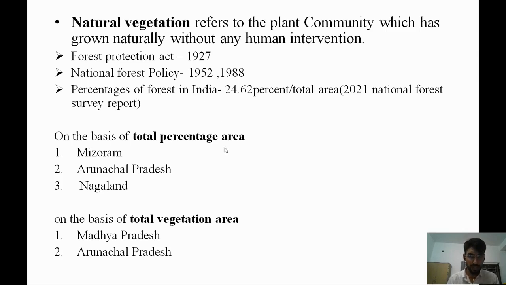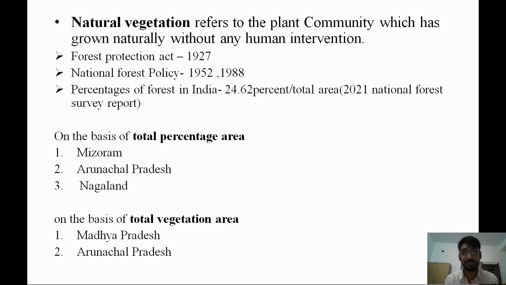Now the third point is the percentage of forest in India. According to the National Forest Policy of 1952, India should have 33% of total land area under natural vegetation. But currently, as per the 2021 data, 24.62% of total land is under forest cover.